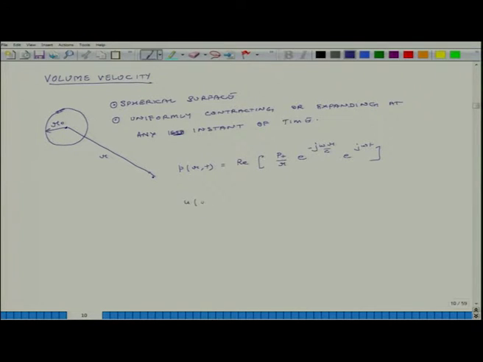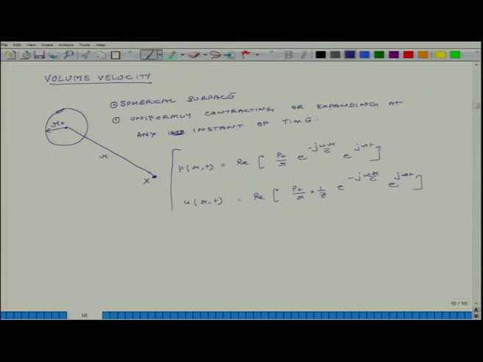Similarly, the velocity of the particle of air at location x is the real part of u plus, or I do not have to talk about u plus, I can express it as P plus by r times 1 over z, where z is the specific acoustic impedance for spherically propagating waves, times e to the power minus j omega r over c, e to the power j omega t.